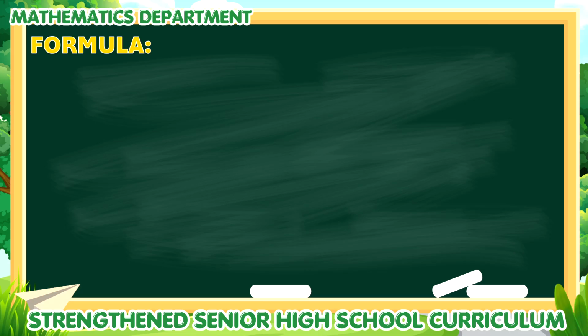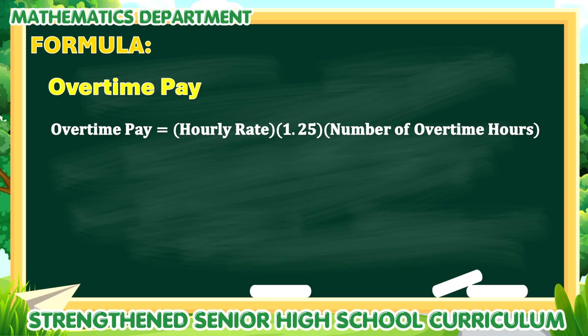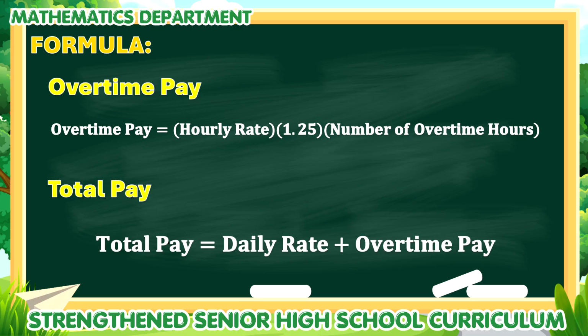Here are the two formulas that you'll use for regular day overtime. For the overtime pay, we have the formula: hourly rate times 1.25 times the number of overtime hours. For the total pay, we have the formula: total pay for the day is equal to the daily rate plus the overtime pay. Remember that the daily rate represents what they earn for the normal 8 hours of work, while the overtime pay is the added amount on top.